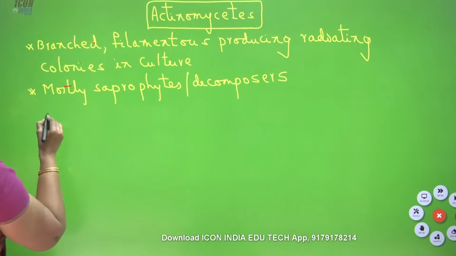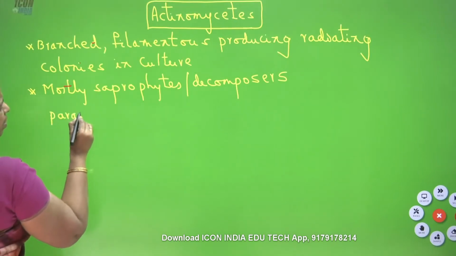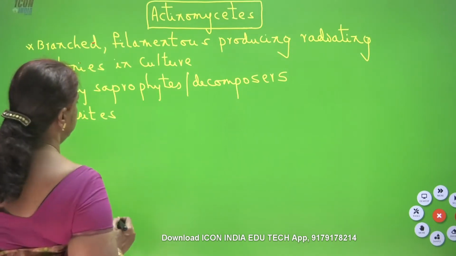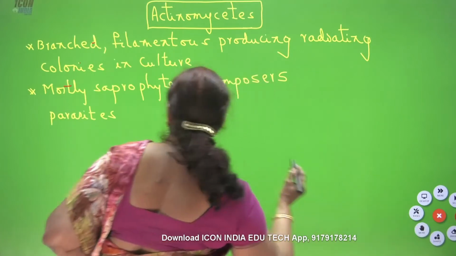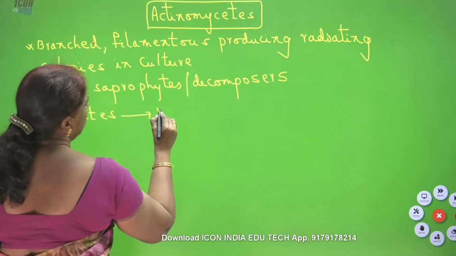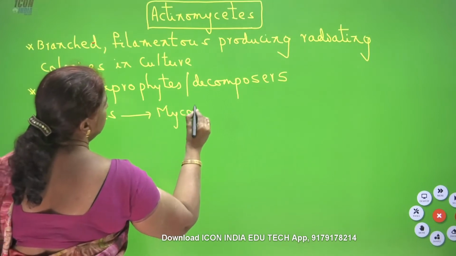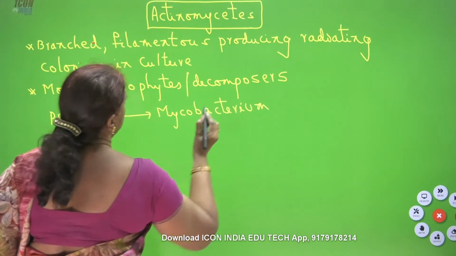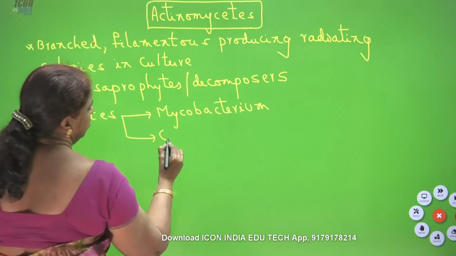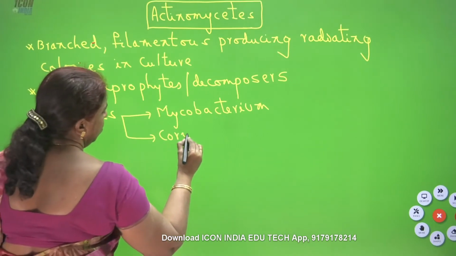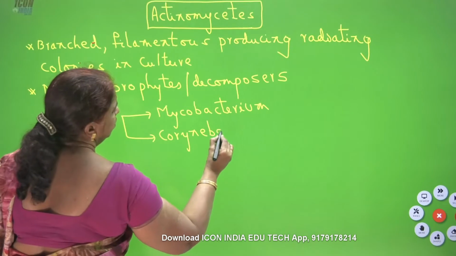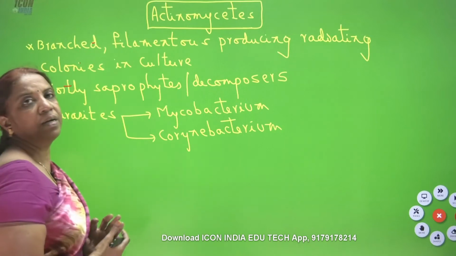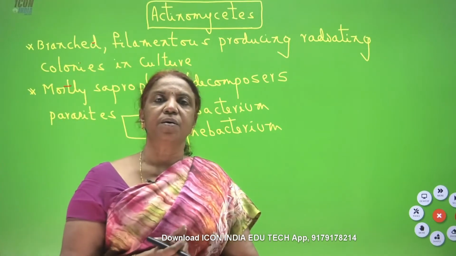The examples for the parasites are Mycobacterium and Corynebacterium. These are the parasites. But members of actinomycetes also produce antibiotics.